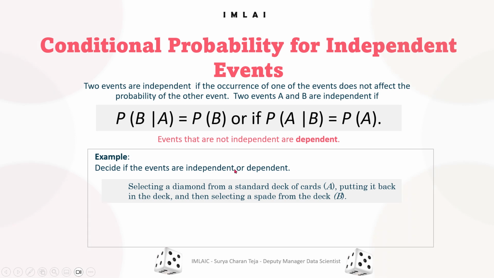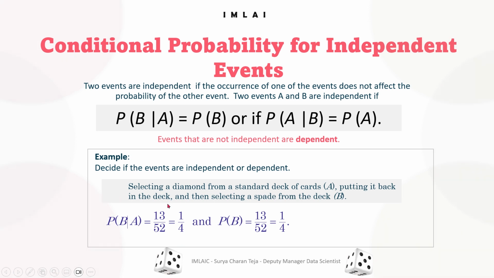Selecting a diamond from a standard deck of cards A, putting it back in the deck, and then selecting a spade from deck B. What is the probability of B given A? For selecting a spade, you have 13 spades out of 52, so obviously it's 1 by 4.